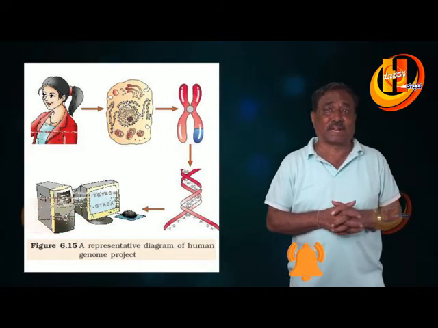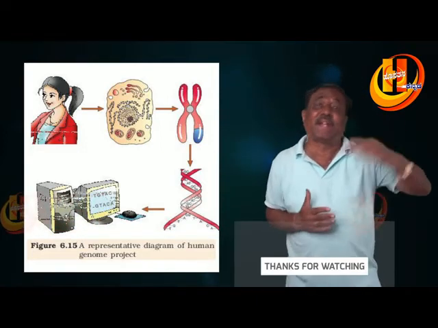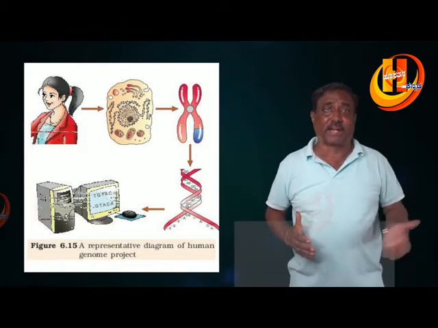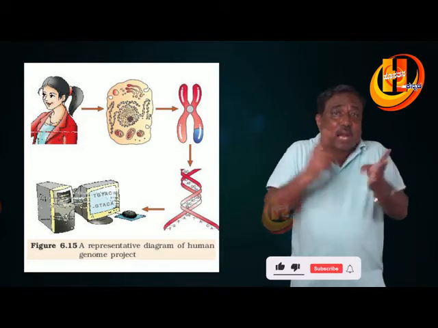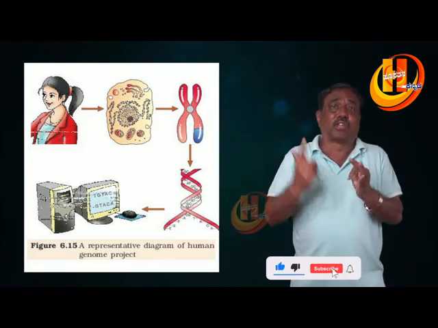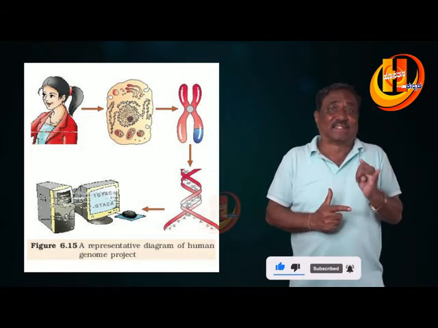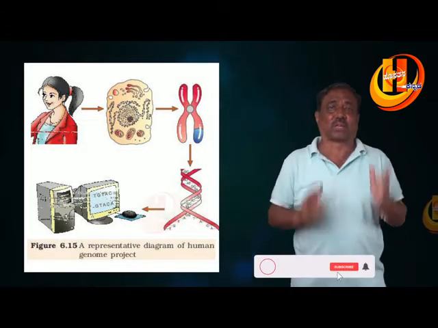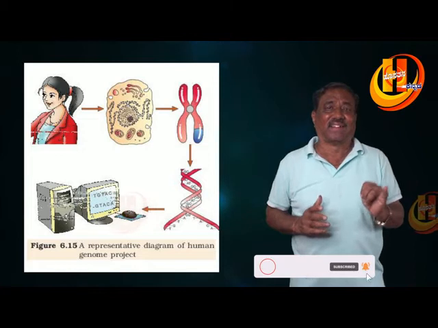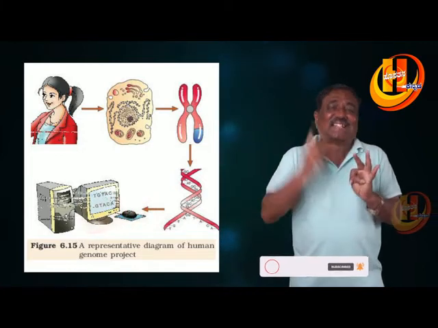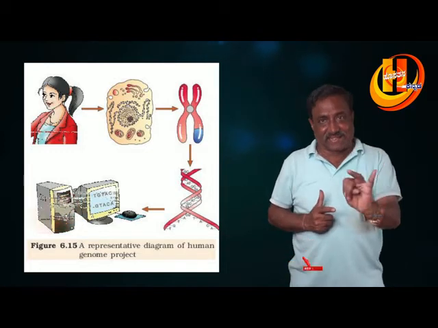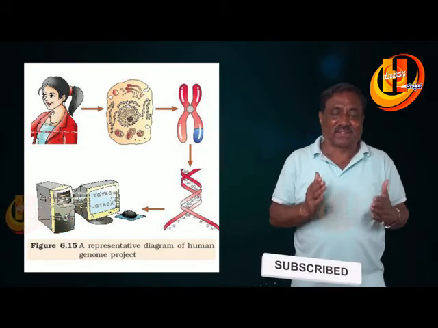In the Human Genome Project, first, in different organisms the sequence of genes was already done, that is in Arabidopsis, bacteria, Caenorhabditis elegans, and then Drosophila.